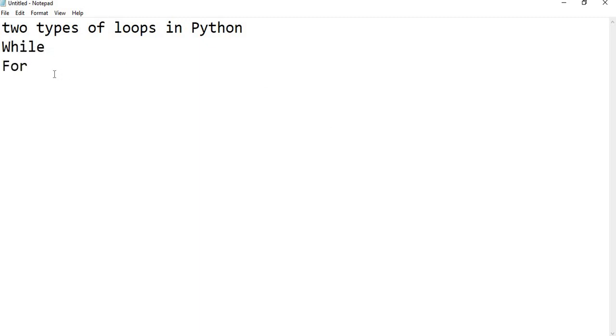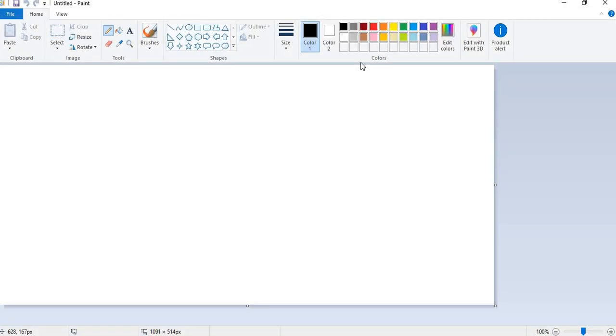These while and for loops are common across the technology. You can see them in programming languages, in RDBMS, in reporting or ETL tools. Now let's come to the while loop. Without wasting any time, in this video I am going to talk about while loop. What exactly this while loop does is, when you have a block of statements, those block of statements want to execute multiple times.